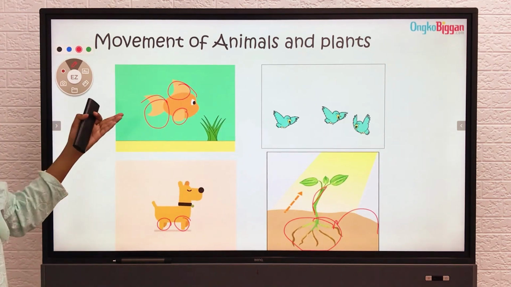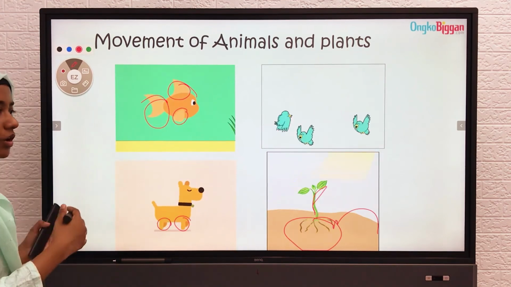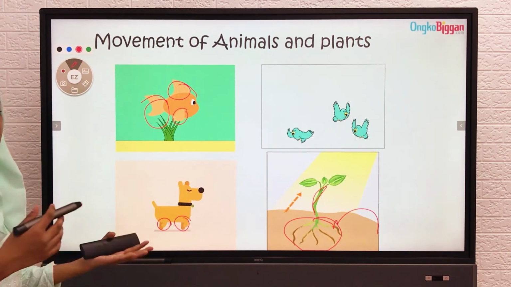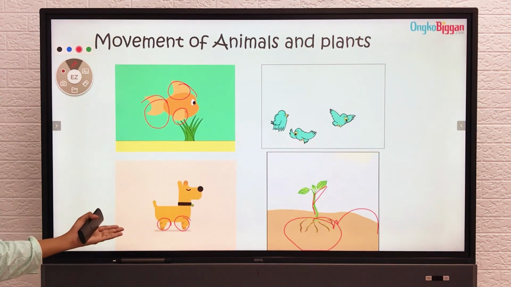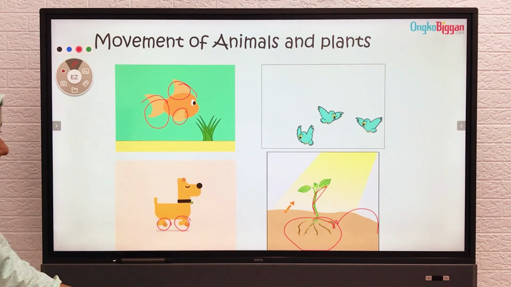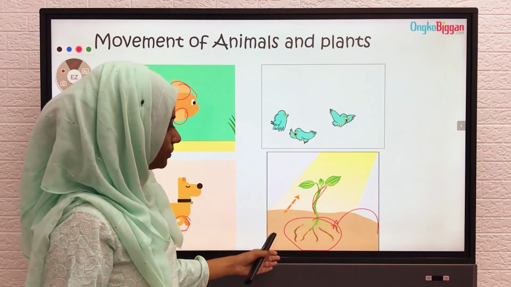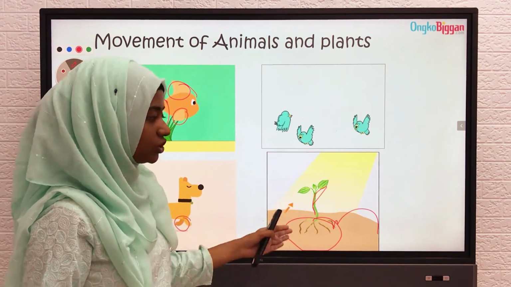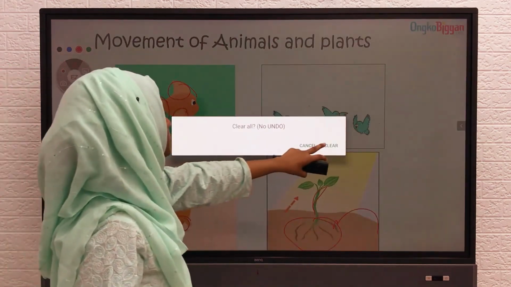Fishes use their fins and tails to swim around in the water, which helps them to move from one place to another in the water. The dog is using its 4 limbs, which we call legs, to move forward, to walk or to run. And very important, plants do not move from one place to another. They are just changing their direction. Now let us move to the next slide.